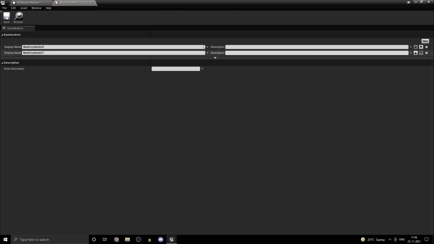So let's just have two for now. You can create your own. So first one's going to be hit scan. Again, you don't need to follow me on this. You can skip ahead a few seconds if you don't want to follow it.